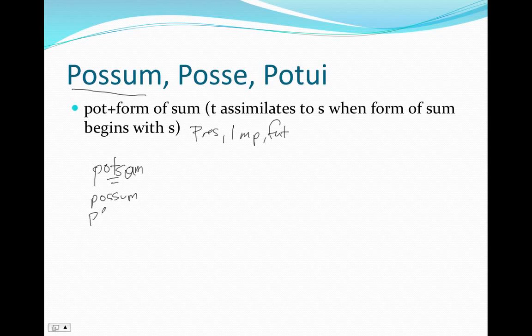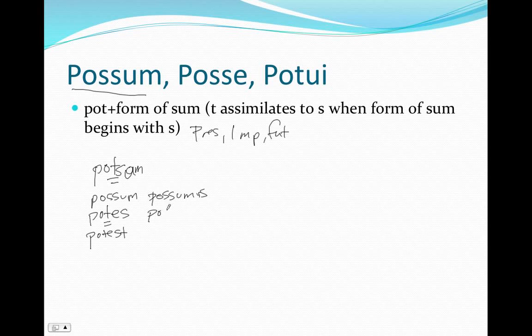But in the second person singular, you are able, it goes back to the T. So potes, potest, in the first person plural, possumus.